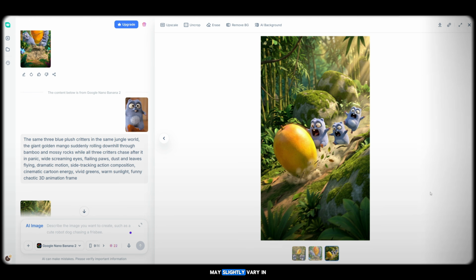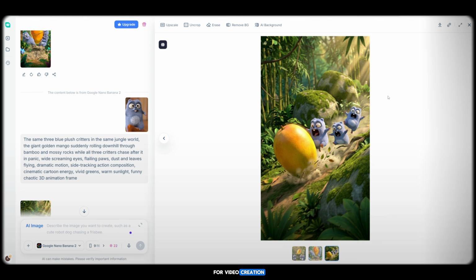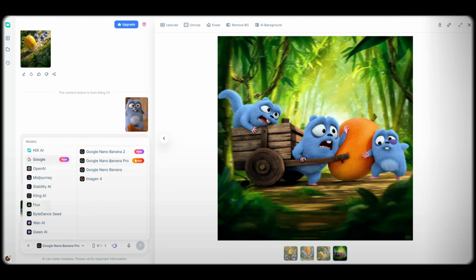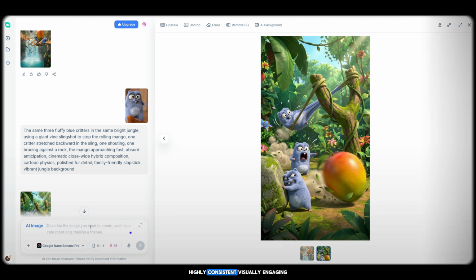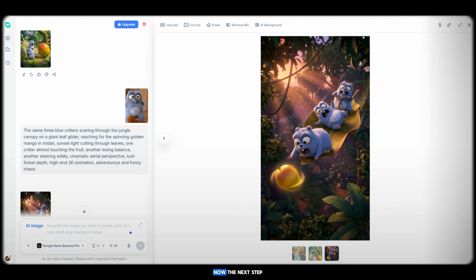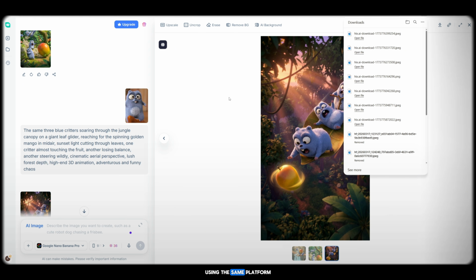The results may slightly vary in colors or aspect ratio, but overall quality remains strong. For best consistency, especially for video creation, it is recommended to stick with one model like Nano Banana Pro. Repeat this process for all prompts. As you can see, all images are now ready, highly consistent, visually engaging, and perfect for animation-style content. Now the next step is video generation, and we will create those videos using the same platform.